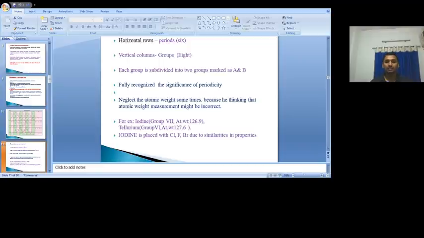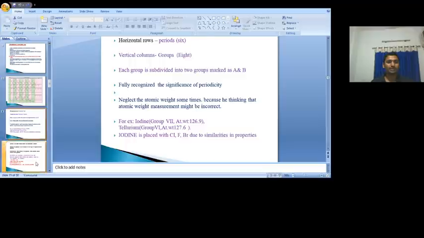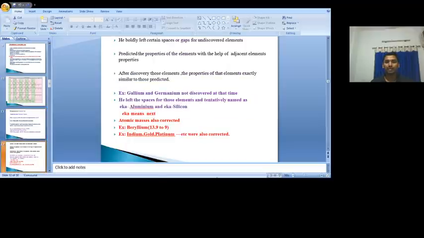Another important contribution from Mendeleev's periodic table is this. While arranging the elements in the increasing order of their atomic weight, what do we get? The elements which are similar in physical and chemical properties fall under one group. Suppose Mendeleev is arranging the elements in the increasing order of their atomic weight.